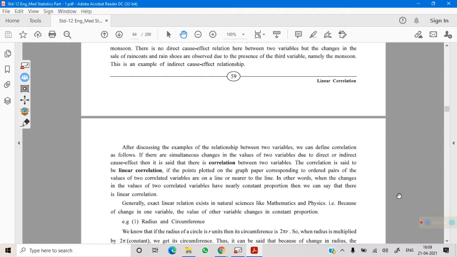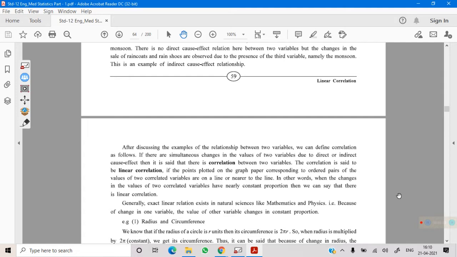For example, price and demand. As you know, when price increases, demand decreases, and vice versa. Amount of rainfall and production of crop. Rainfall increases, crop production will also increase.